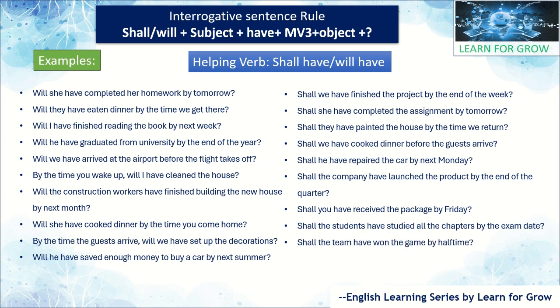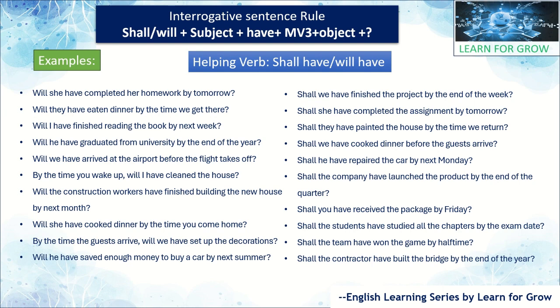Shall the team have won the game by half time? Shall the contractors have built the bridge by the end of the year? These are the examples of interrogative sentence rules. As we know, based on the sentence structure, only we have taken examples.